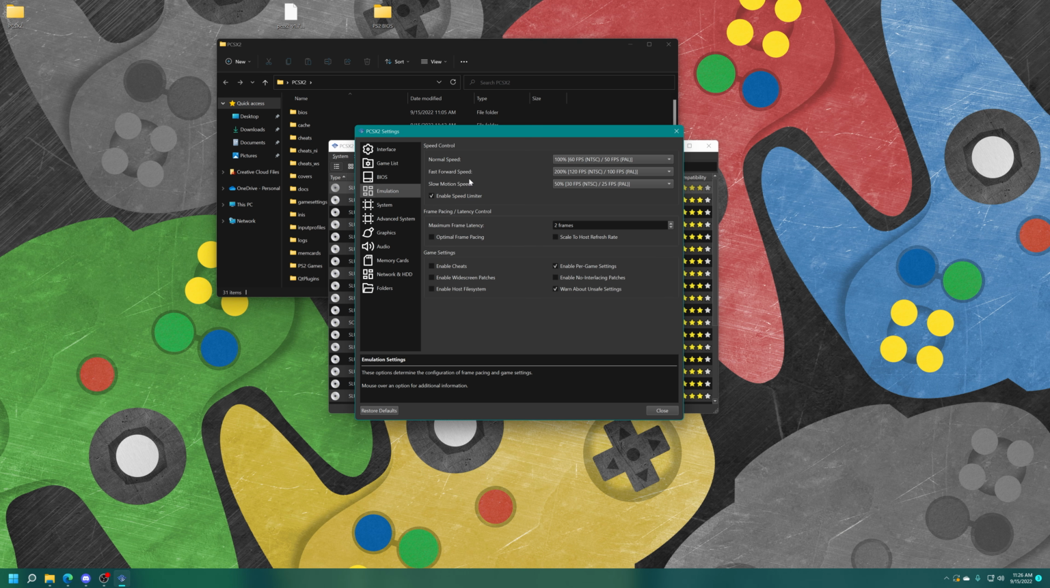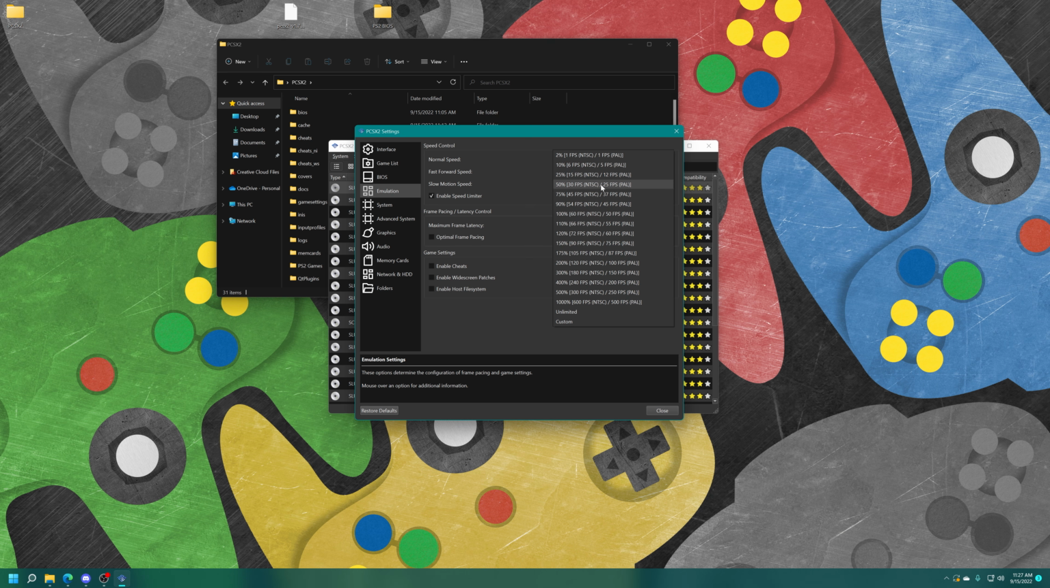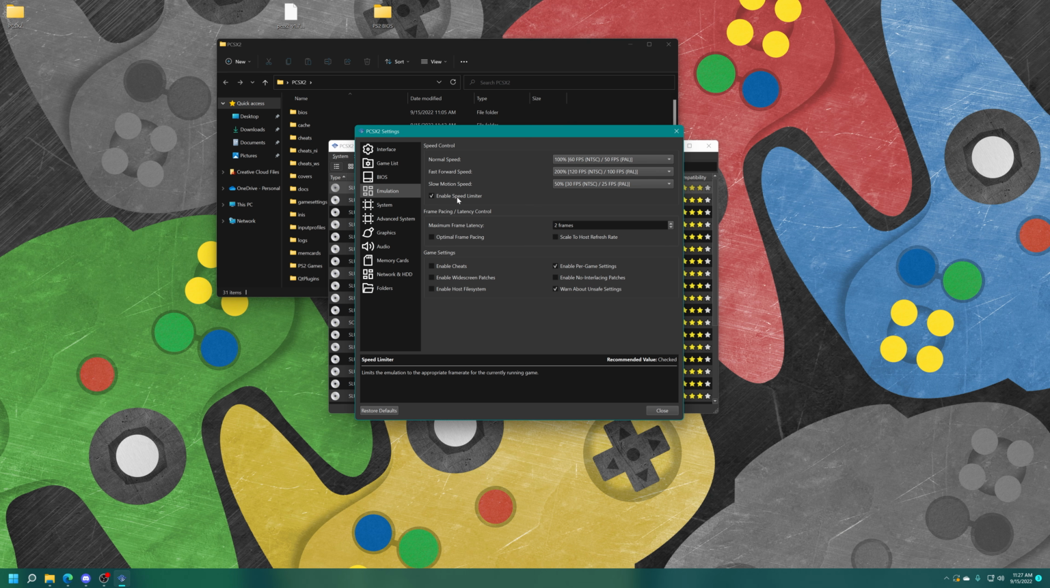Emulation, this is where you can set fast forward speeds. It's set to 200 by default, so it'll make your games run twice as fast. You can change this up to unlimited, so it'll just run as fast as your CPU will allow for, or anywhere in between. Slow motion speed, same thing. Cut it down to 50% or all the way down to 2%, 1 FPS. Leave enable speed limiter checked so that way games will run at their proper speed by default.